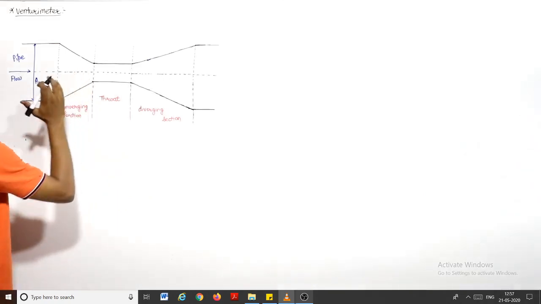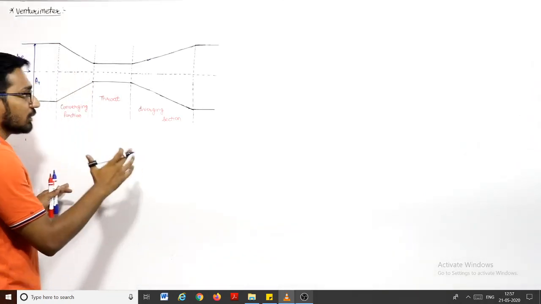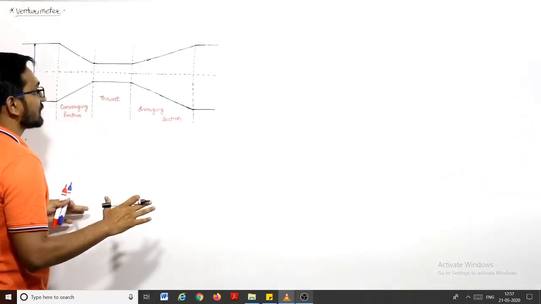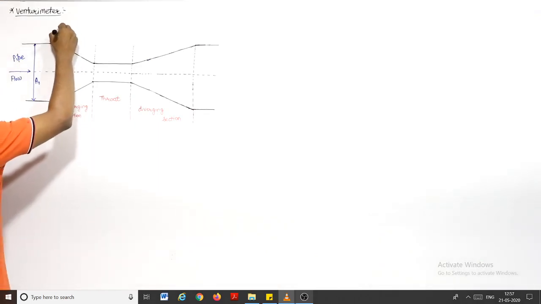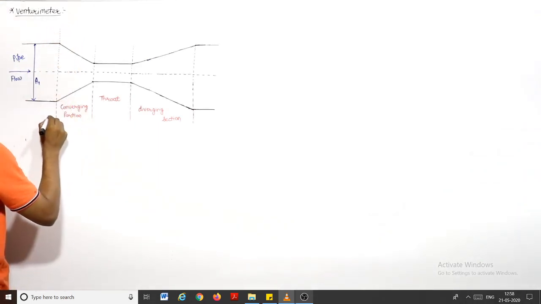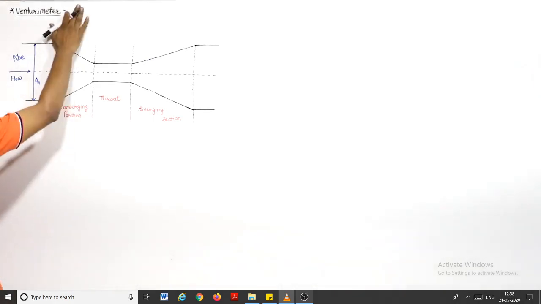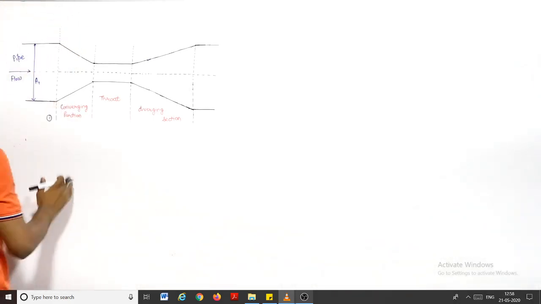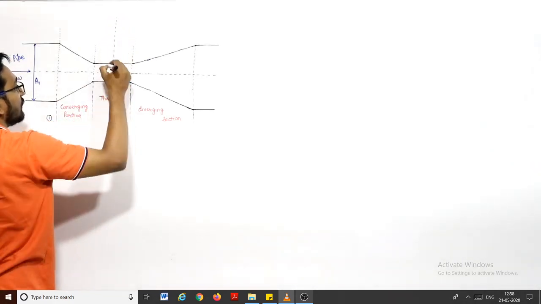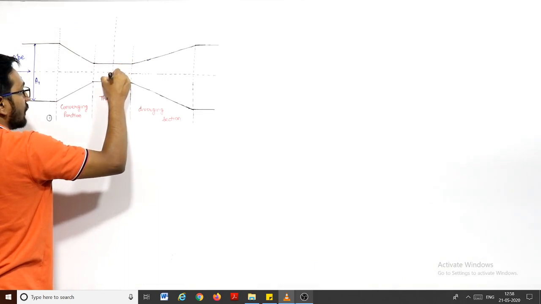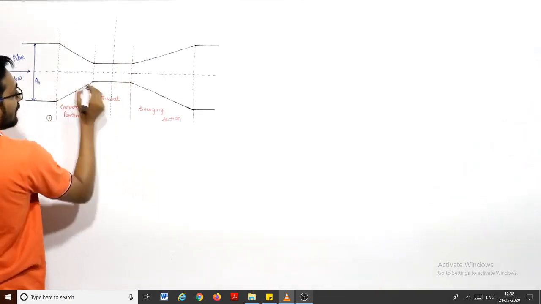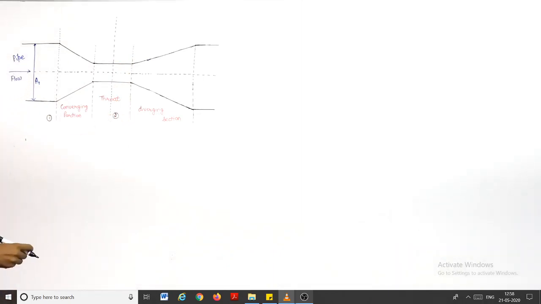Now let us say the fluid is moving, and to study this I take two sections. Let us say this is section 1, at the entry of the venturi meter. I rub this because we need to draw something. And at the throat we take some section 2, because now we have to apply the Bernoulli equation between 2 points. So I take the entry point as section 1 and the throat as section 2.